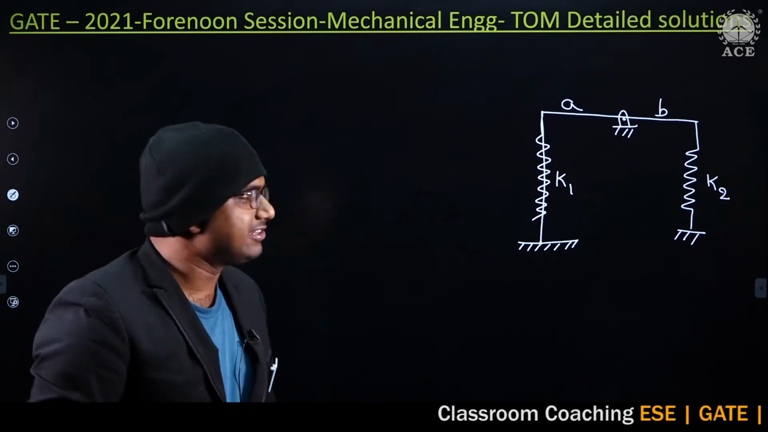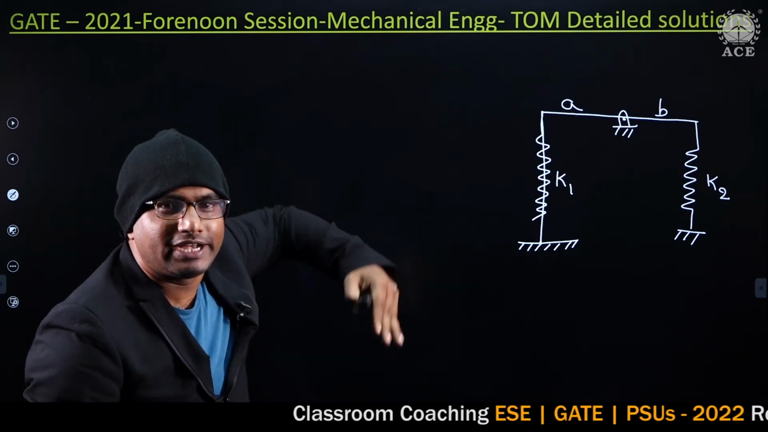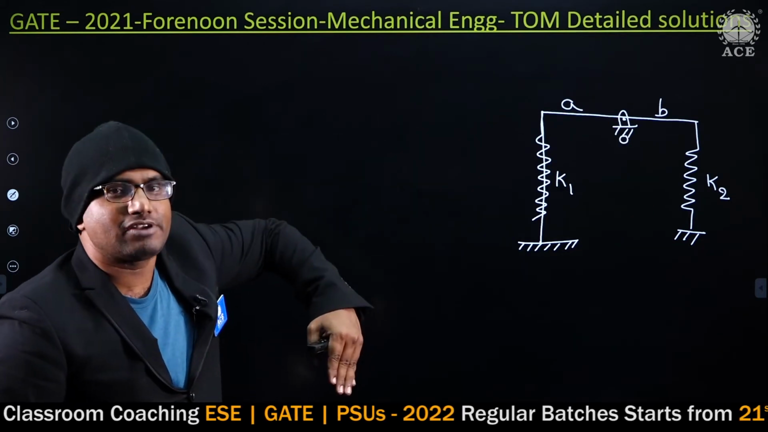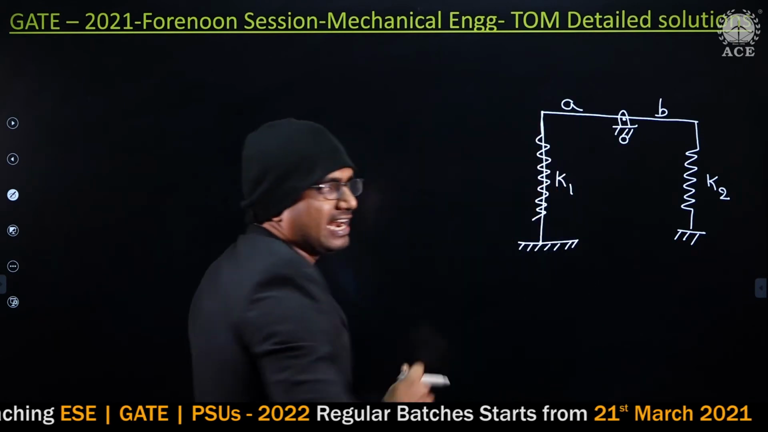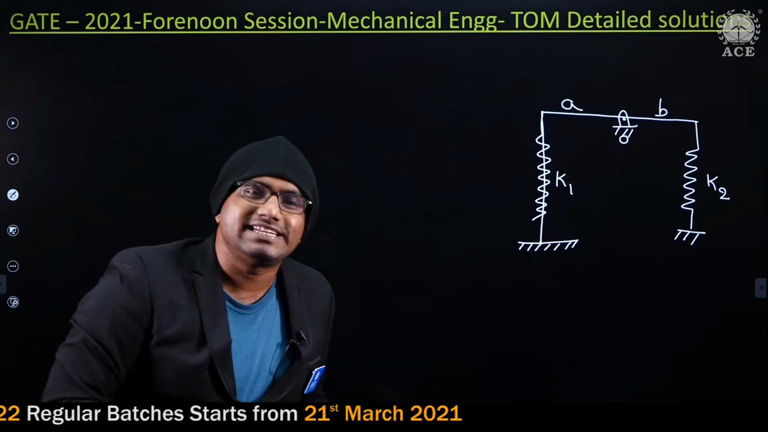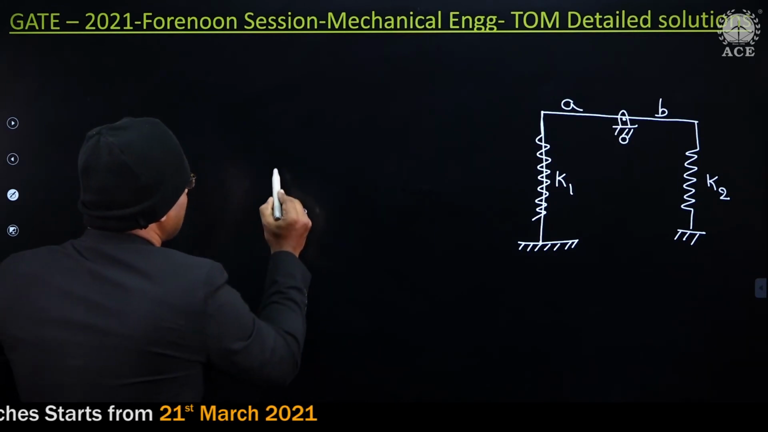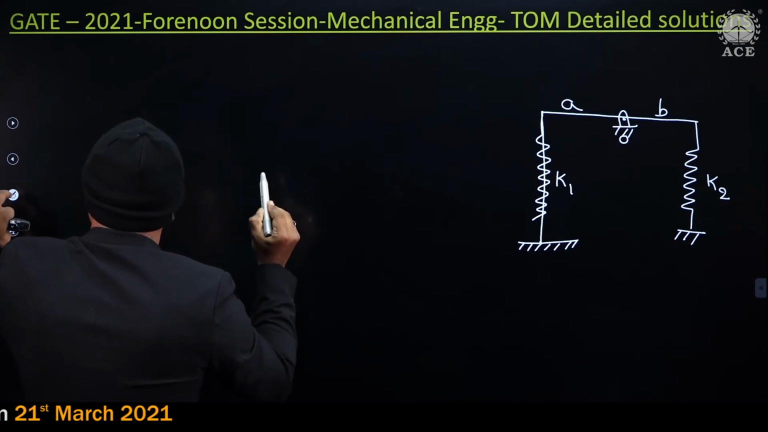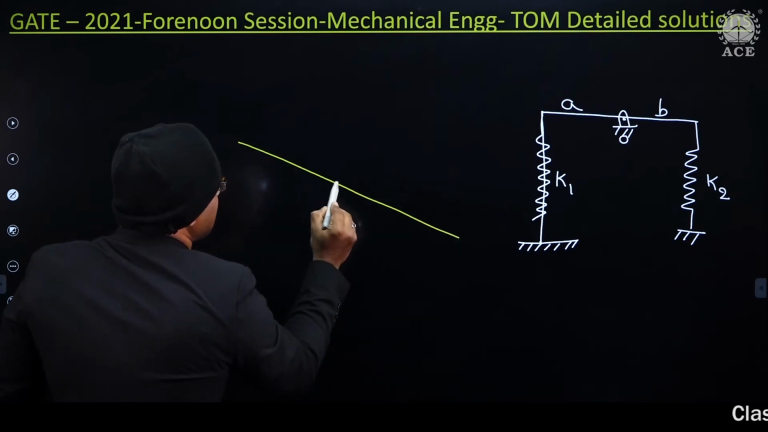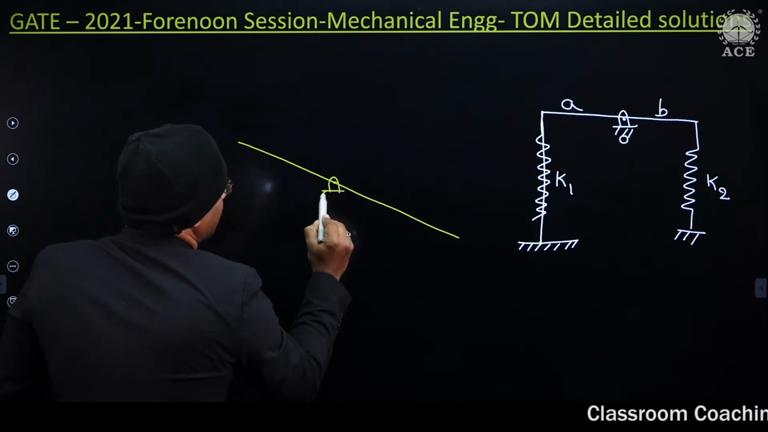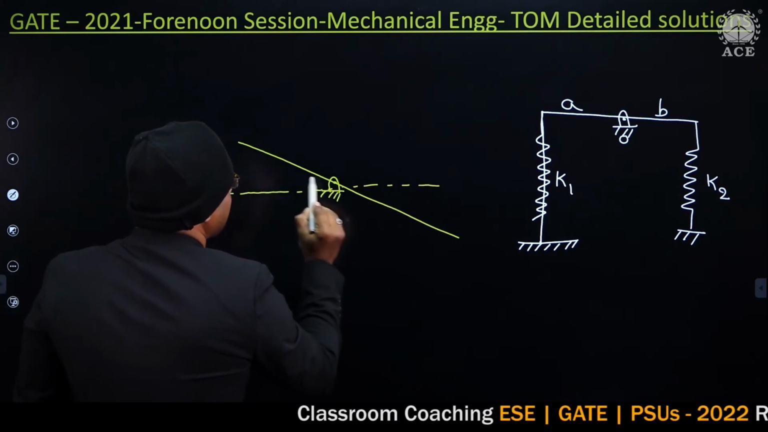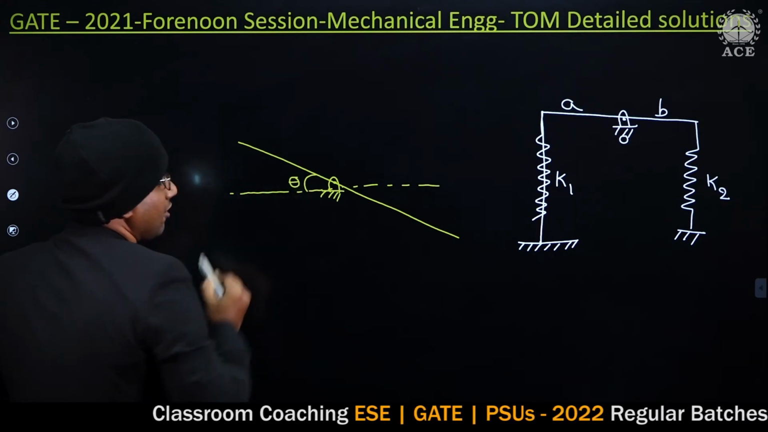How do you find the natural frequency, guys? The rocker rotates about this point O. Whenever you want to find the natural frequency, just displace it from its equilibrium position. When you displace and then release, your rocker will try to move like this. So observe carefully, guys. I just displace it like this. Assume this angle is theta.